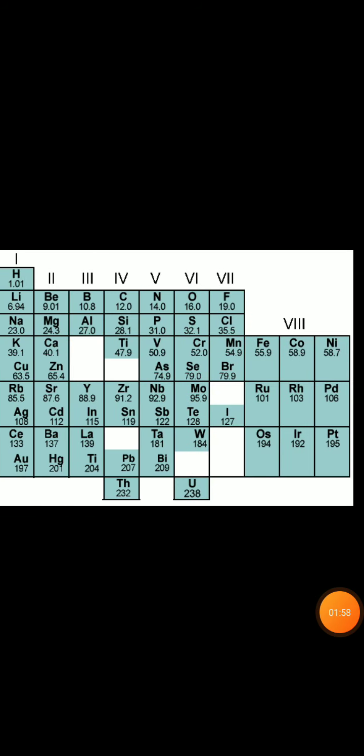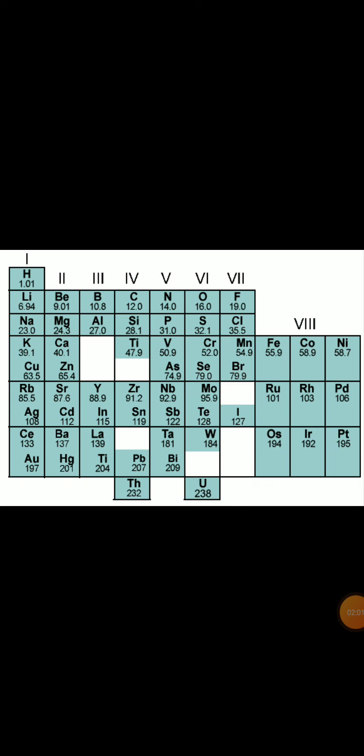The next achievement, if we see, is that Mendeleev left some gaps in this periodic table. If there are gaps between these elements, one can think that it is a defect. But Mendeleev boldly predicted that some elements which were not yet discovered would be fixed in these gaps.